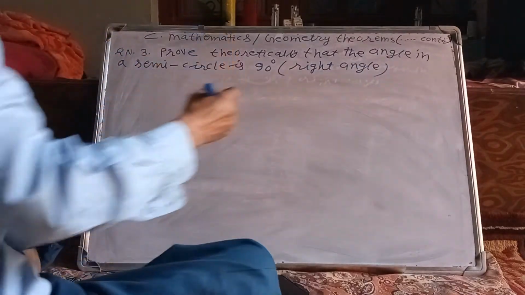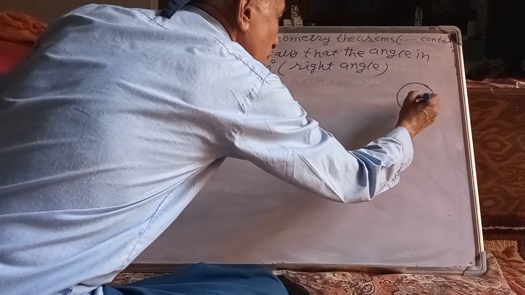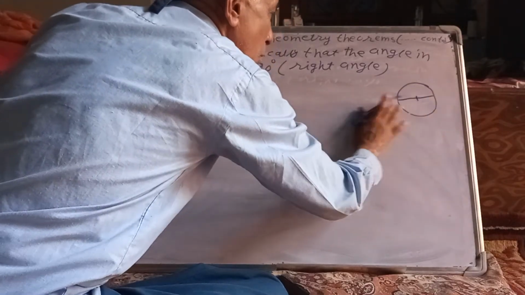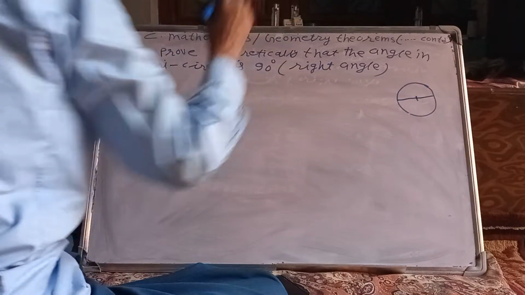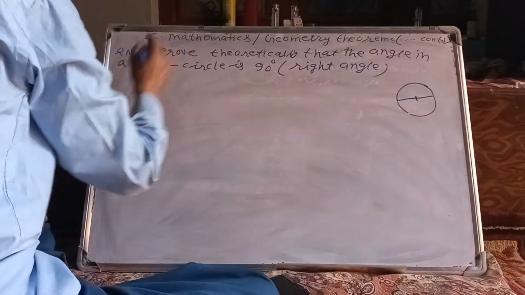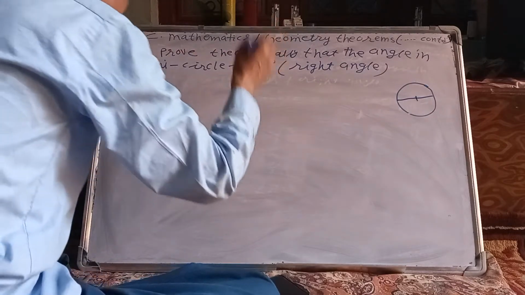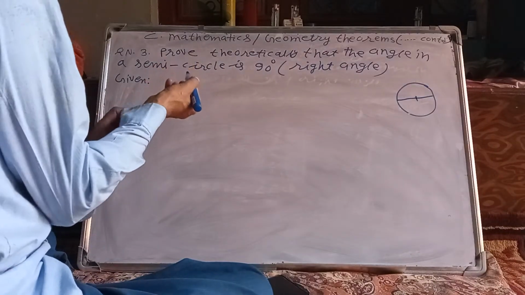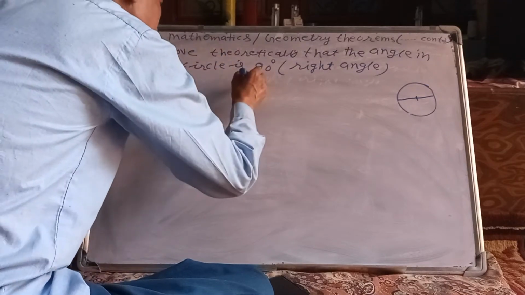How to draw? See, this is a circle. This is the center. This is the diameter. What to do? Cut this part. This part is cut, and this is the semicircle. What is the given condition? First of all, draw a full circle with the help of a pencil, compass, protractor. See how? In this way.